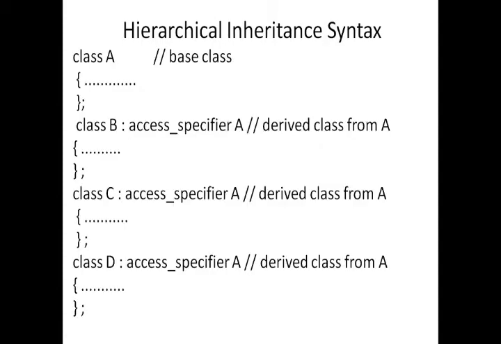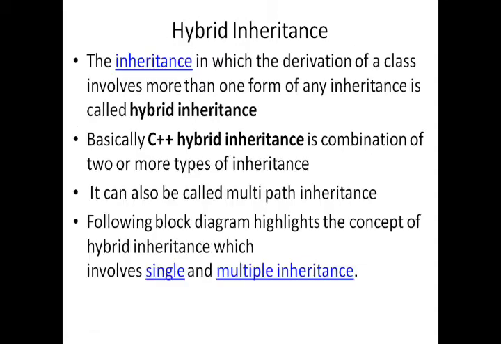This is the syntax of hierarchical inheritance: class A, class B, class C, class D, and all these classes are derived from class A. Here we have only one base class. Class A is the base class, and classes B, C, D are all three derived classes from A. That is hierarchical inheritance.